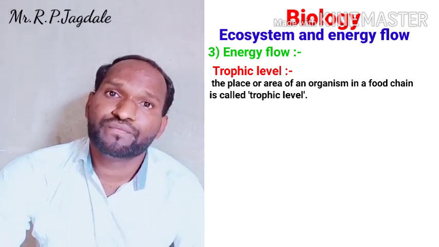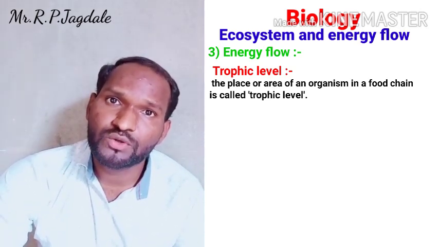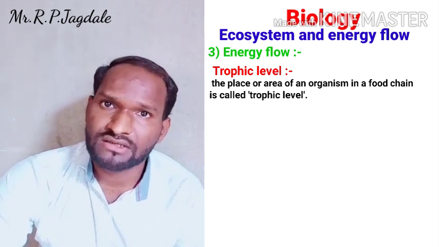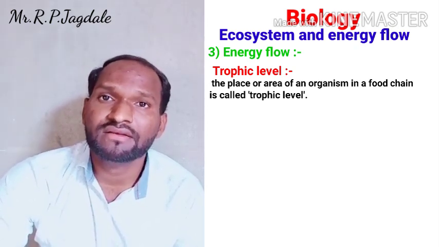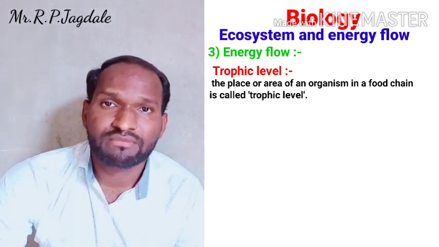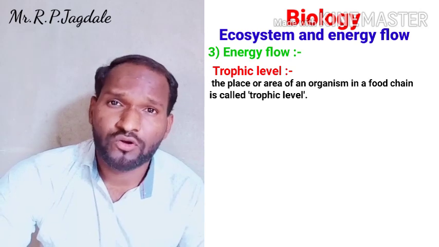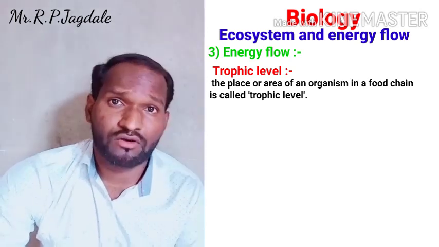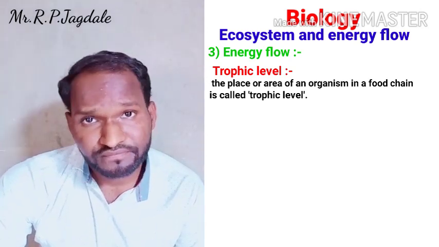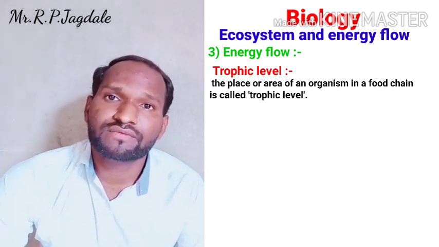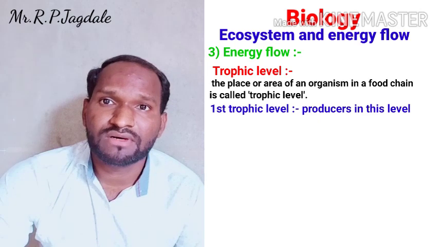Now, there are mainly a few types of trophic levels: first trophic level, second, third, and fourth. Generally, there are 4 trophic levels. No more trophic levels are there, and there are some reasons for that. First, we will see the first trophic level.